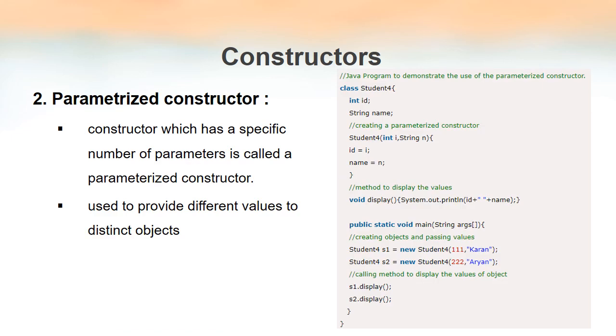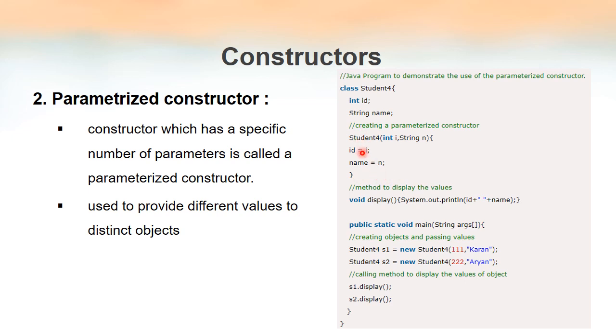As the name indicates, these are the constructors that accept parameters. As you can see in this example, here I have a class. The class name is student4. There are two variables. One is int id, the other one is String name. Then see the constructor. The name of the method is the same as the class name. There are two parameters. That is why we are saying that this is the parameterized constructor. The parameters are, one is int i and the other one is String n. And see what happens inside it. We are actually assigning the values of these variables, id and name, here.